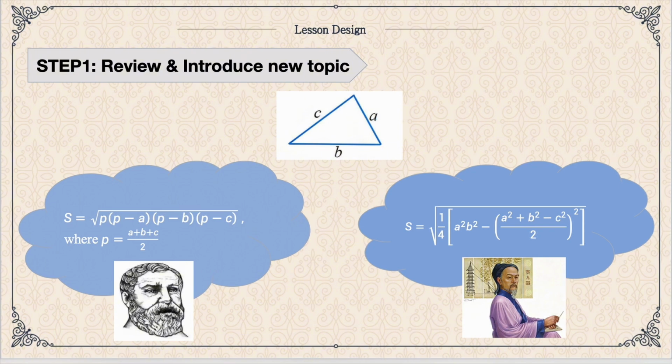So we can show that in ancient times, the ancient Greek mathematician Heron proposed a formula that only needs to know the lengths of the 3 sides of a triangle. You can directly find the area. This formula is known as Heron's formula. In ancient China, the mathematician Qin Jiushao also proposed a similar formula called the three-oblique method, 三斜求积术. Today we will explore the origin of Heron's formula and understand its relationship with Qin Jiushao's formula.